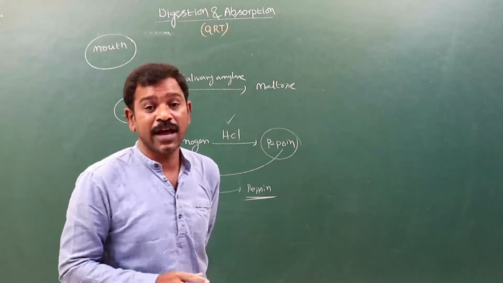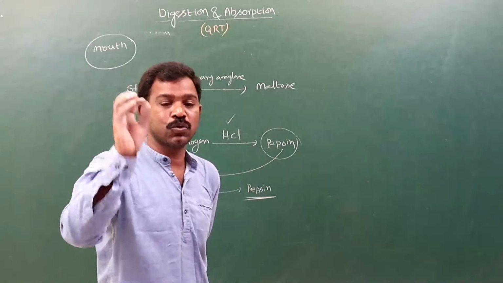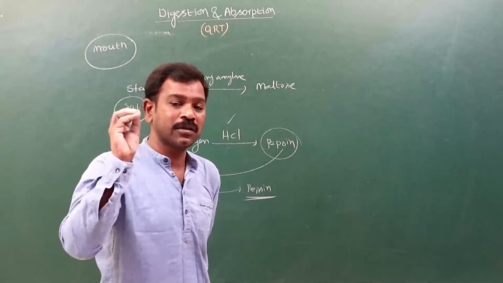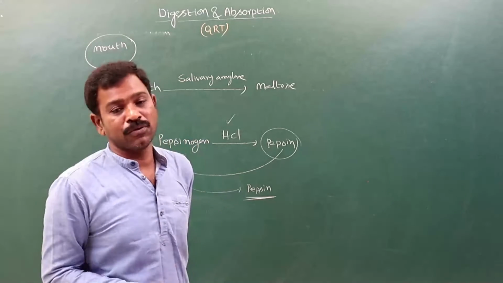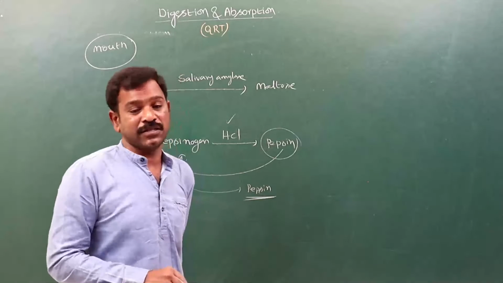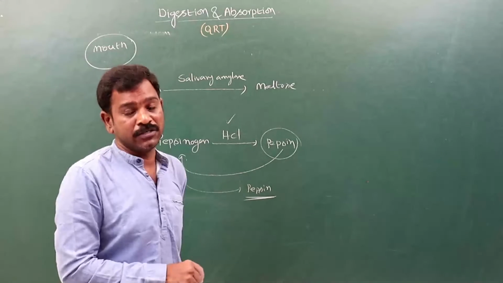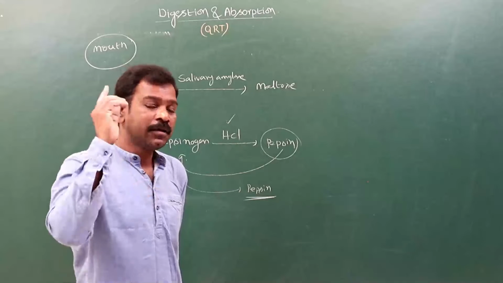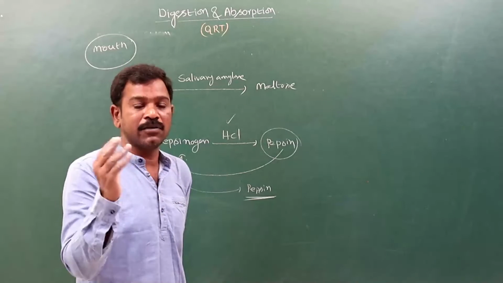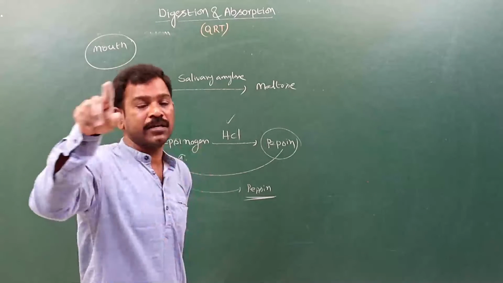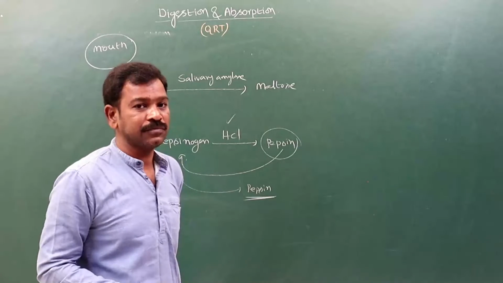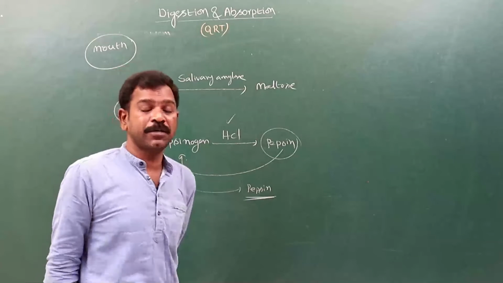Again, they will be synthesized as triglycerides. They are stored in the adipocytes or in the hepatocytes in the form of triglycerides. Like this, absorption of lipids is taking place. Remember, the lipids are insoluble in blood and water. That's why they are taking an indirect route like this. That is the absorption of lipids.